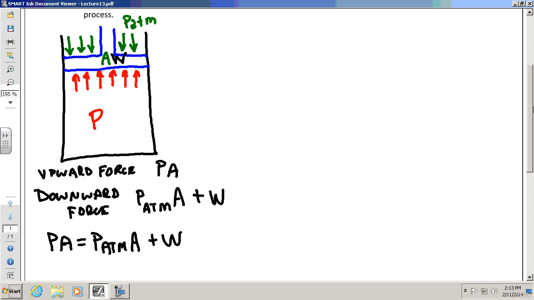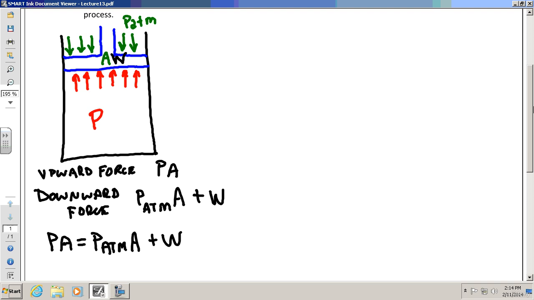All right. Now, what happens when it moves up? What happens to the volume? It increases, right? Then, when the volume increases, what do you think is going to happen to that pressure? It's going to drop. And what's going to happen is that it will expand, but then the piston will stop again. The volume increases, the pressure will drop back to where it was. Now, notice I have a balance here. The pressure inside times the cross-sectional area equals the atmospheric pressure times the cross-sectional area plus the weight.